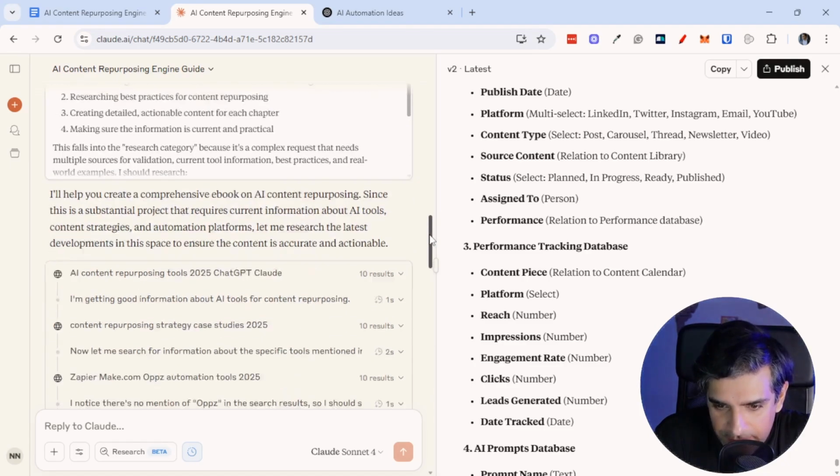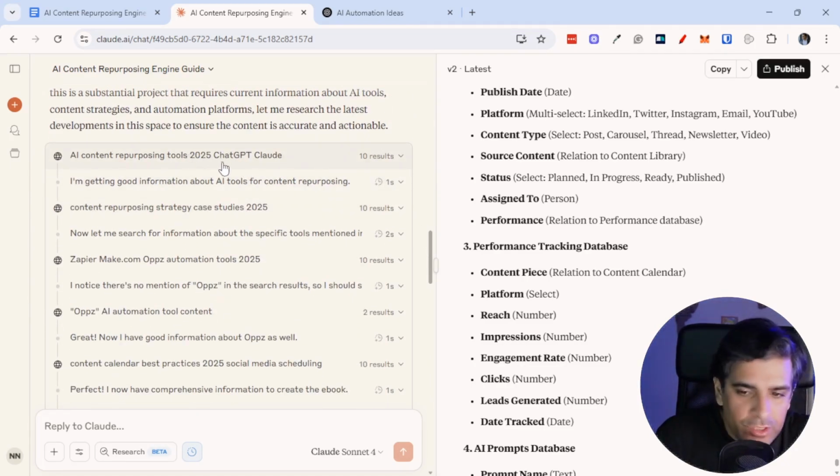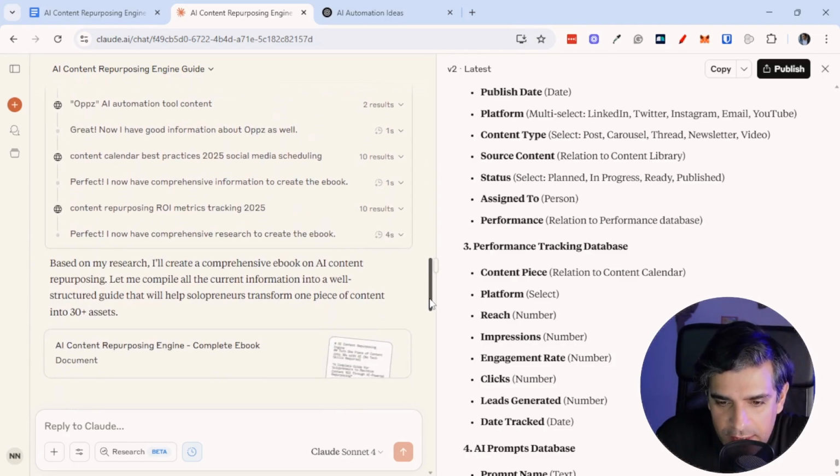And basically after that, it started writing. It was first researching as well. So it was looking at potential tools. It was looking at content repurposing strategy. It was comparing Zapier and Make.com and Ops as well, as something that I said I've been talking about recently, and all these things.